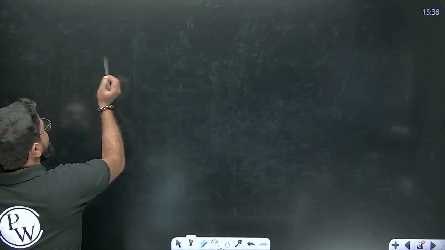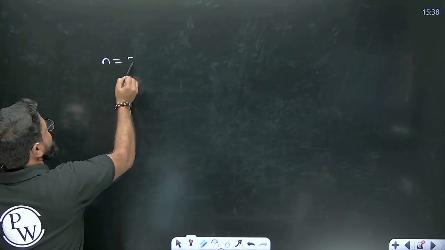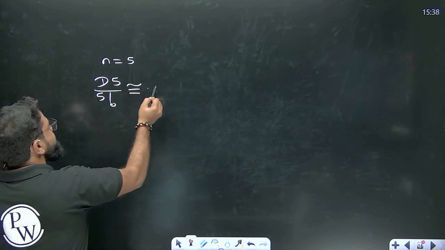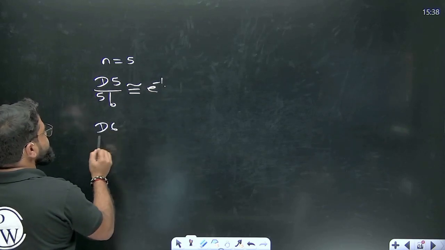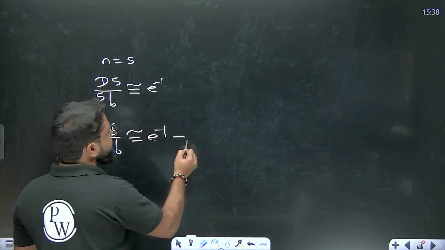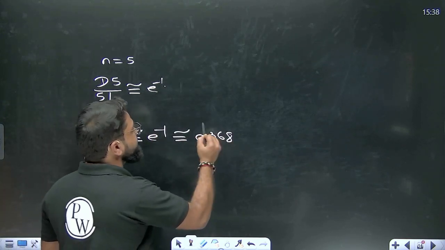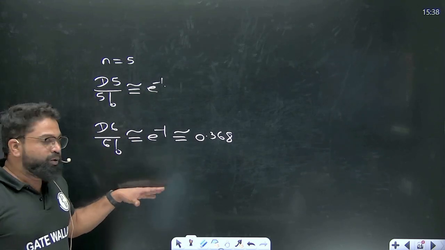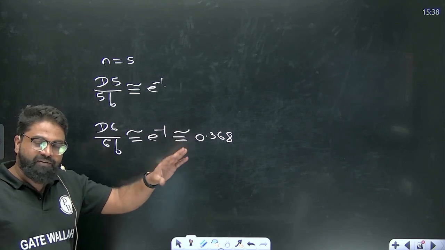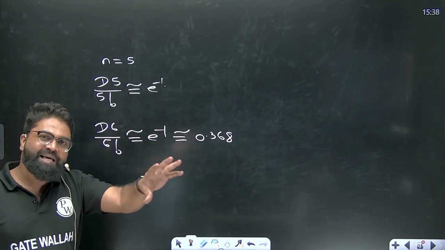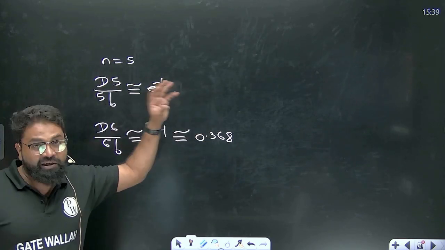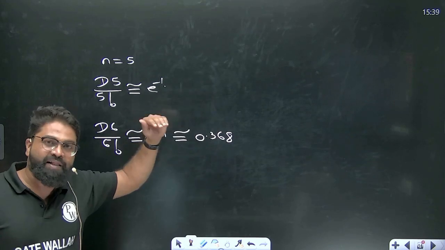If you want to calculate D5, taking n equals 5, here D5 divided by 5 factorial is almost equivalent to e raised to -1. So D of 6 divided by 6 factorial is almost equivalent to e raised to -1, that is nothing but almost 0.368. So what I'm trying to tell you is that for a derangement of 6 elements, out of the 6 factorial total possibilities, about 36% are in derangement form. In the case of 5 elements also, about 36% will be in derangement form.